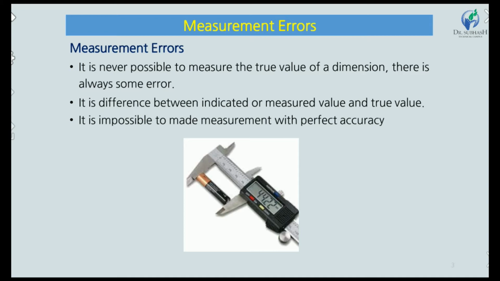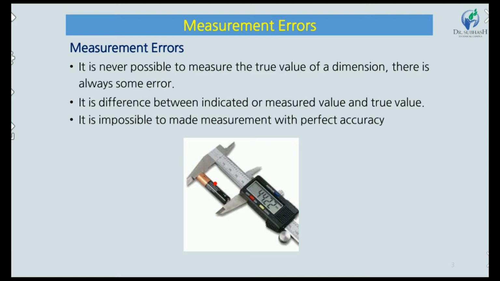It is impossible to make a measurement with perfect accuracy. We cannot measure anything and give an exact reading or 100% accuracy. For example, if we measure a length of 100 mm, the instrument will always indicate above or below 100 mm, not exactly 100 mm.